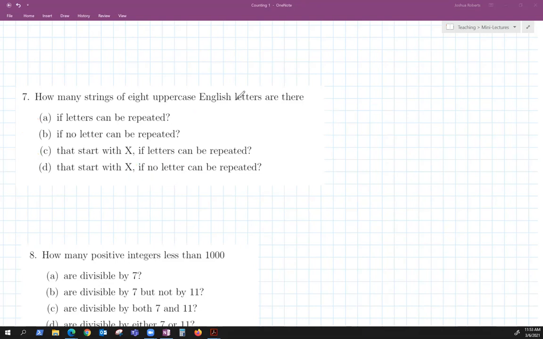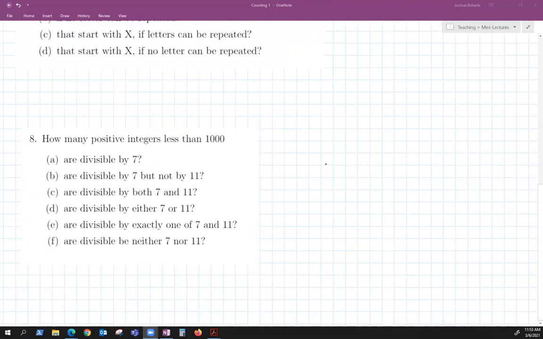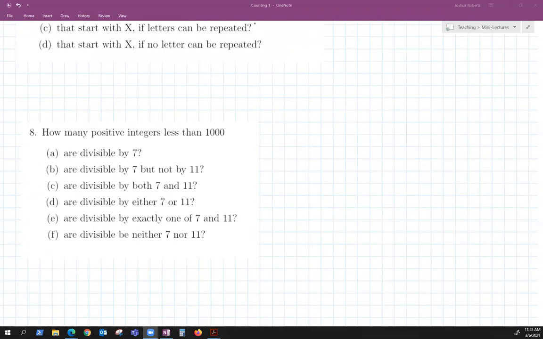The next example I want to do is talking about positive integers less than 1,000. So how many are divisible by 7? Well, the way you would count that is you would divide 1,000 by 7 and ignore the remainder. That's going to tell you how many numbers are divisible by 7. Same thing for 11: to figure out how many are divisible by 11, you'll do 1,000 divided by 11.